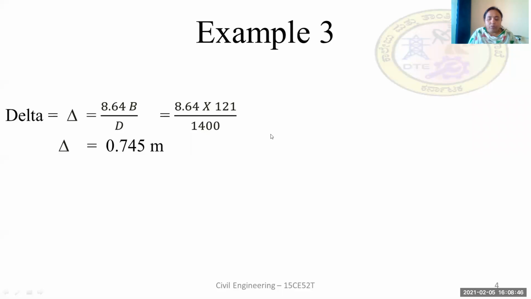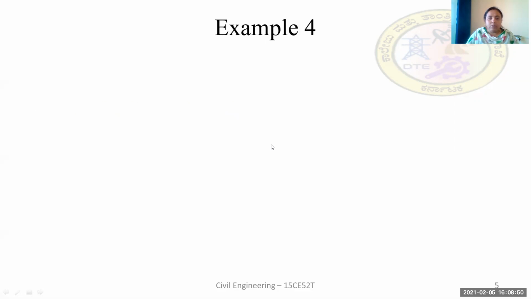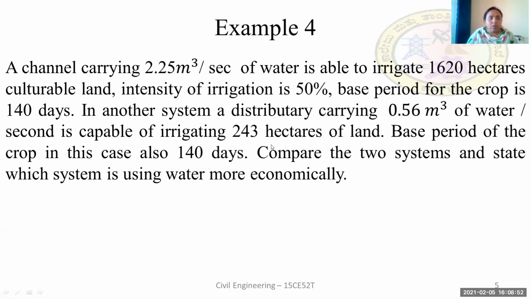Okay, now coming to the next example, example 4. We have a problem: a channel carrying 2.25 meter cube per second of water is able to irrigate 1620 hectares of cultivable land, and the intensity of irrigation is 50%. The base period for the crop is 140 days. So this is the first system.